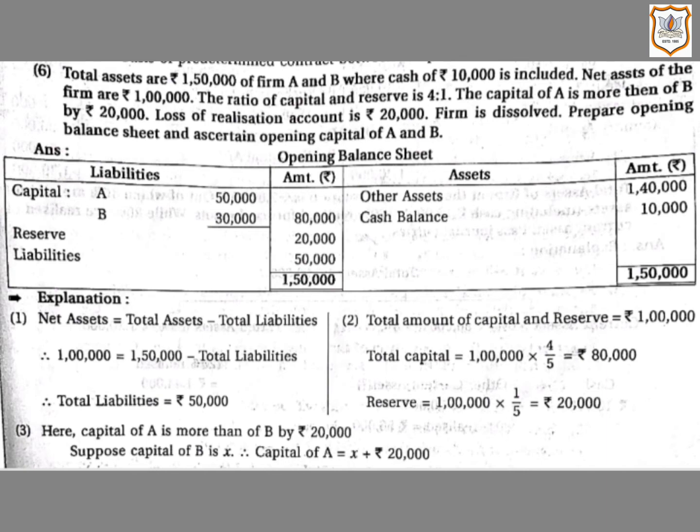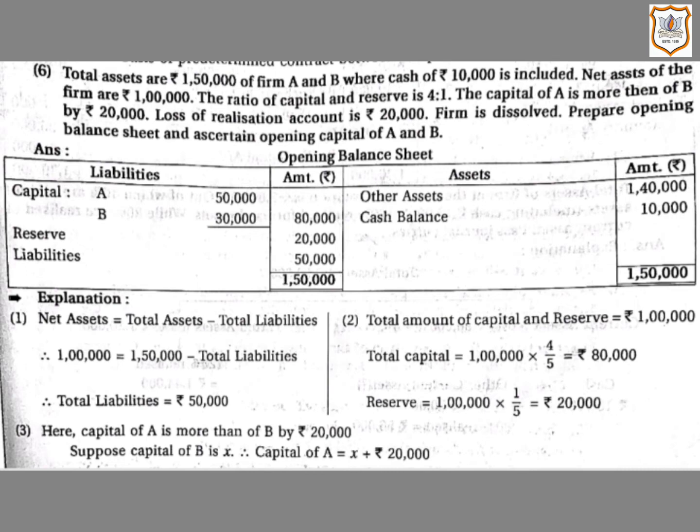So before preparing opening balance sheet, we have to find out the value of total liabilities, then capital and reserve, then opening capital of A and B. We know that net assets is equal to total assets minus total liabilities.